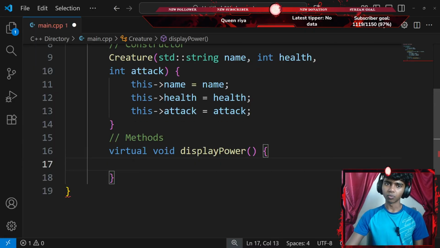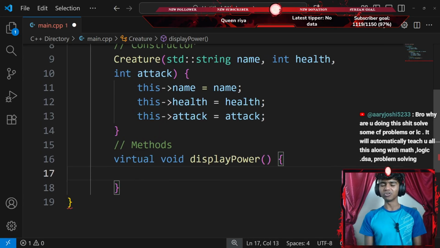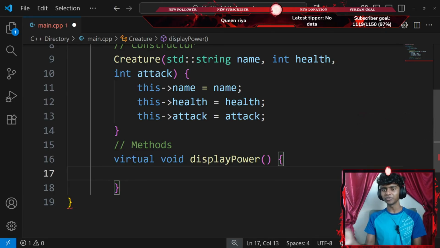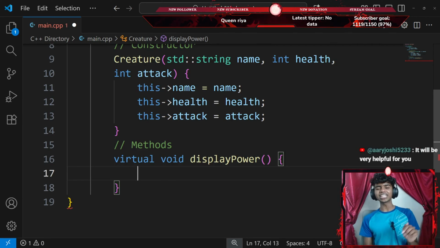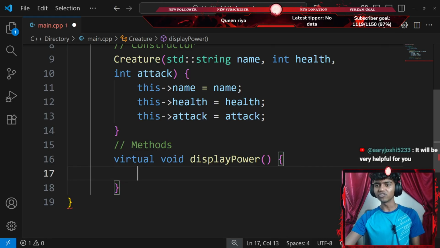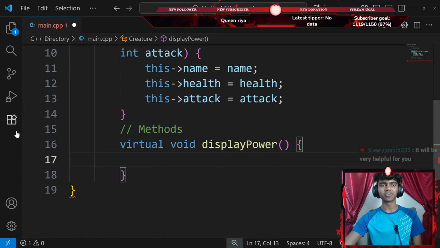Okay, bro, why are you doing all this? Should solve some CF problems, or IC will automatically teach you all this along with math, logic, DSA problem solving. Honestly, that does sound pretty cool. Although I'd like to go from the complete basics. When I start something, I am completely dumb, guys. So I prefer to take tiny steps from the very basics and eventually work my way up. I feel like that is the best way, and that actually does work for me.